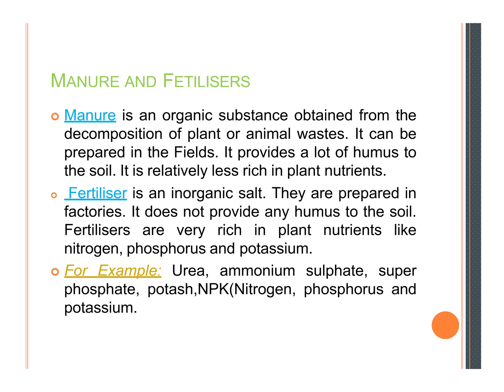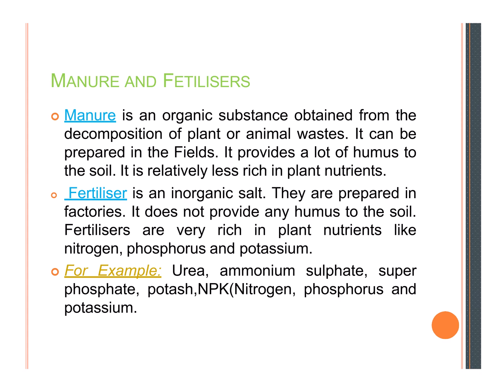It can be prepared in the fields. It provides a lot of humus to the soil. It is relatively less rich in the plant nutrients. Like that, there are only two types of manure: green manure and compost.